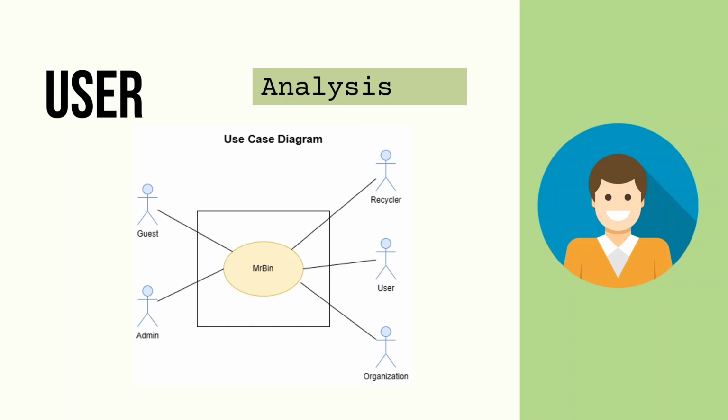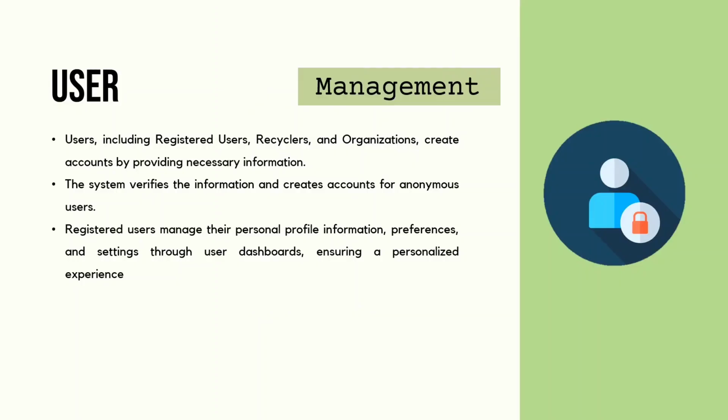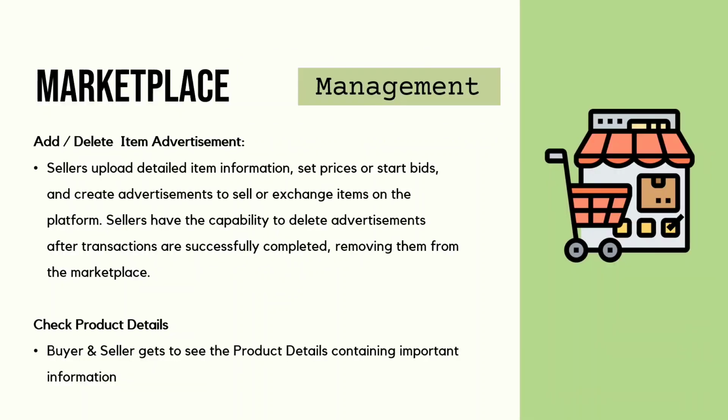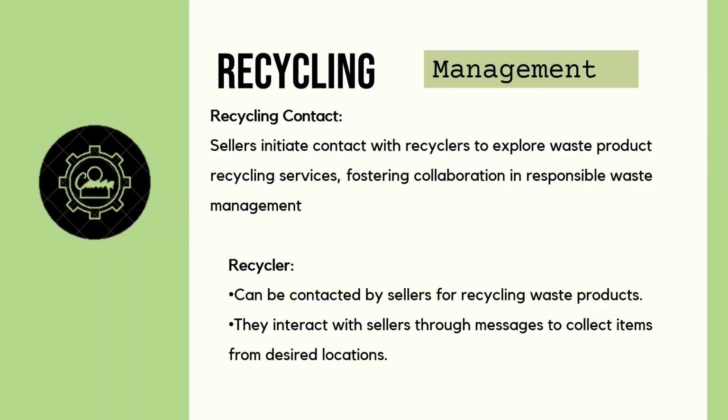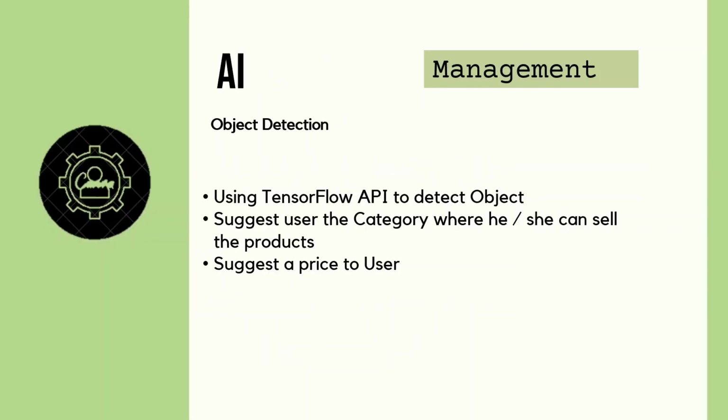The structure of the project includes outreach, marketplace, recycling, donation, order, AI. Then we have the user management system. Then there's the admin section which verifies users. There's a marketplace section which adds direct advertisements, checks product details, etc. There's a recycling section where a recycler can contact the user based on the product. There's a donation section. There's an AI integrated section for object detection where users can detect objects. It also suggests to the user the category where he or she can sell the product. There's a system which suggests a price to the user.